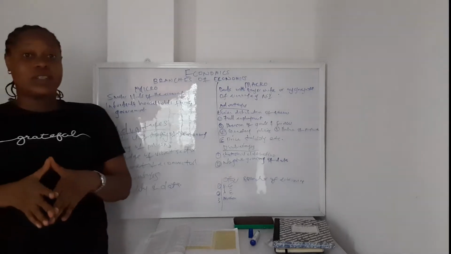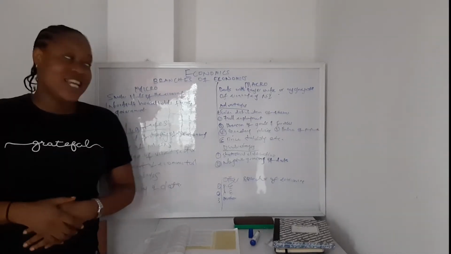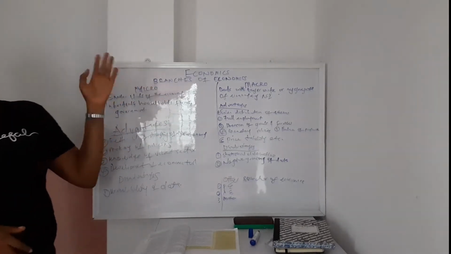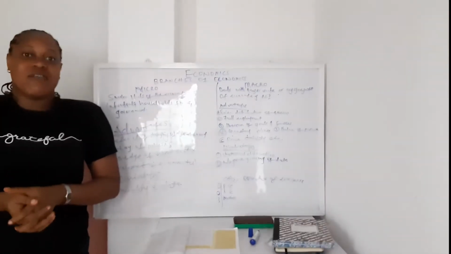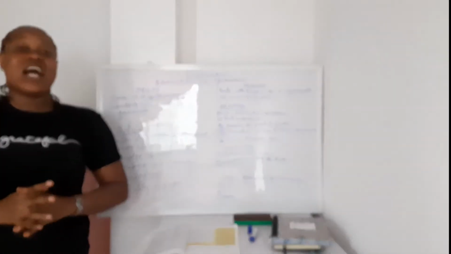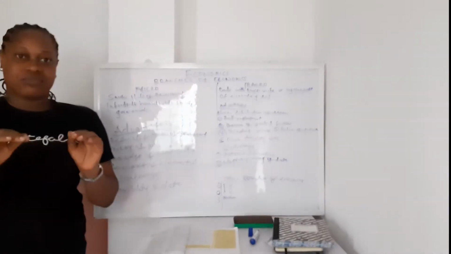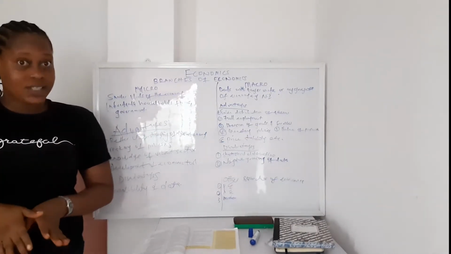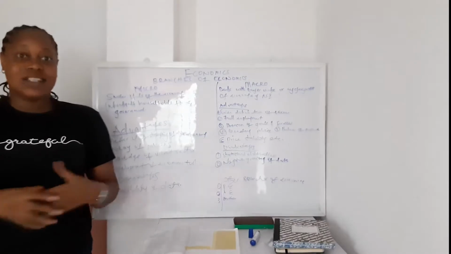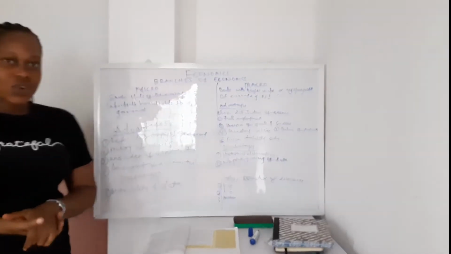So today our topic of discussion is the branches of economics around the world. It is a known fact that we have two major branches of economics, and these are microeconomics and macroeconomics. So let's go further into this.